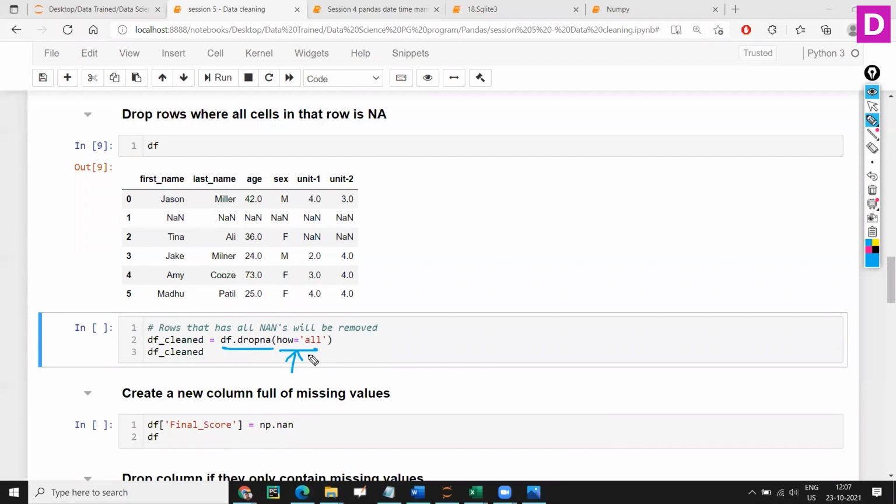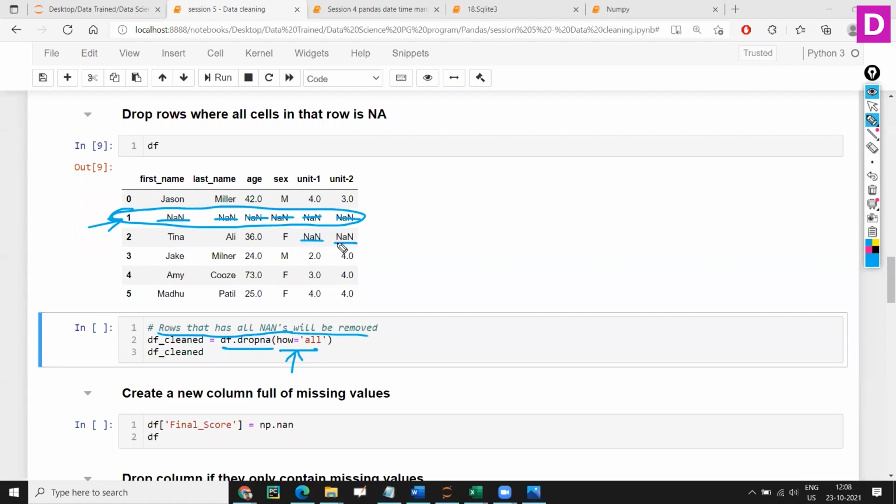What is it going to do? Rows that have all NaNs will be removed. Because see, there is no first name, last name, neither age, sex, unit 1 or unit 2. It means that the student did not appear for the exam, or the student does not exist. So in that case, there is no point keeping this row, right?